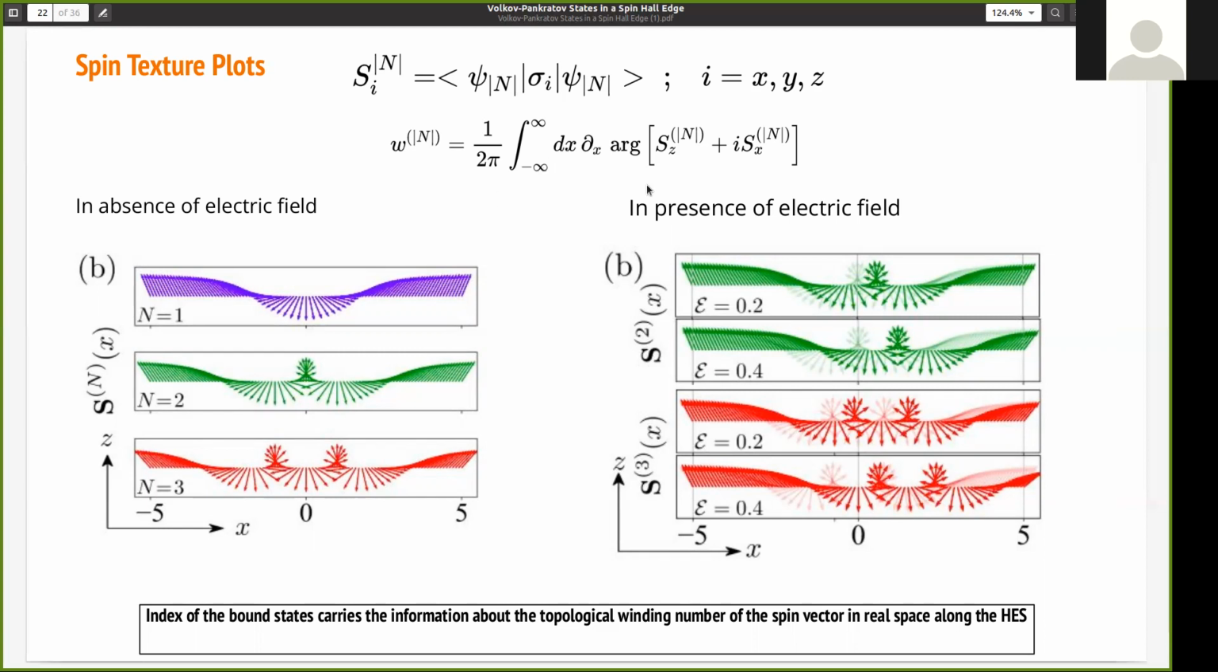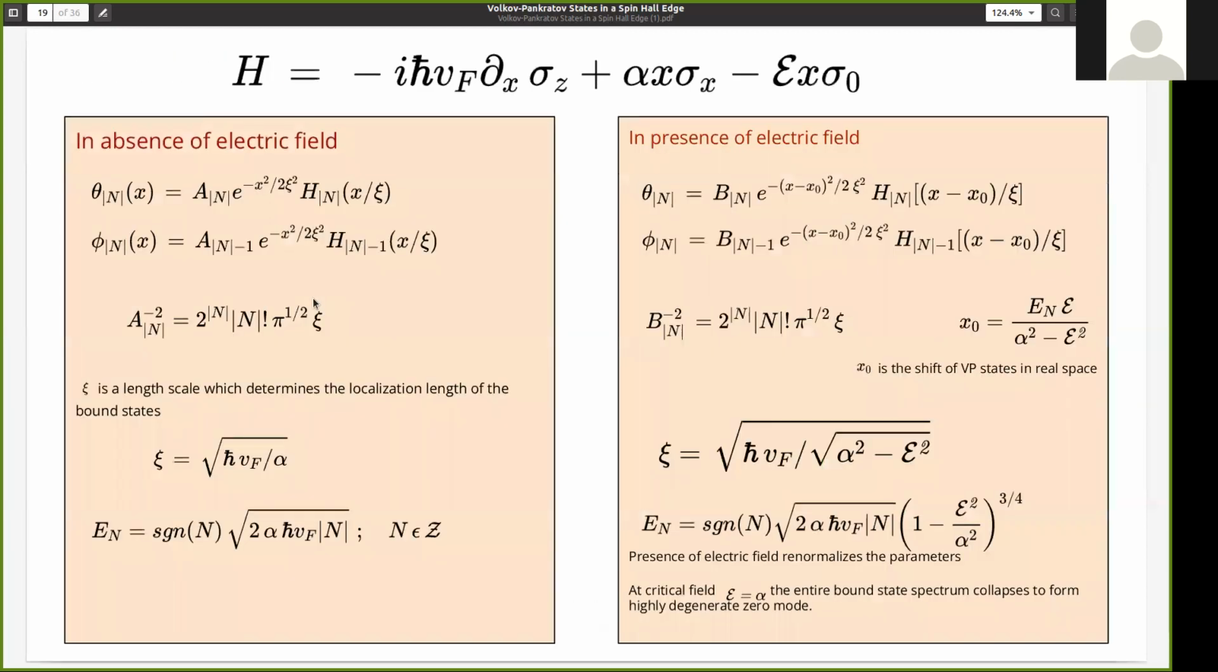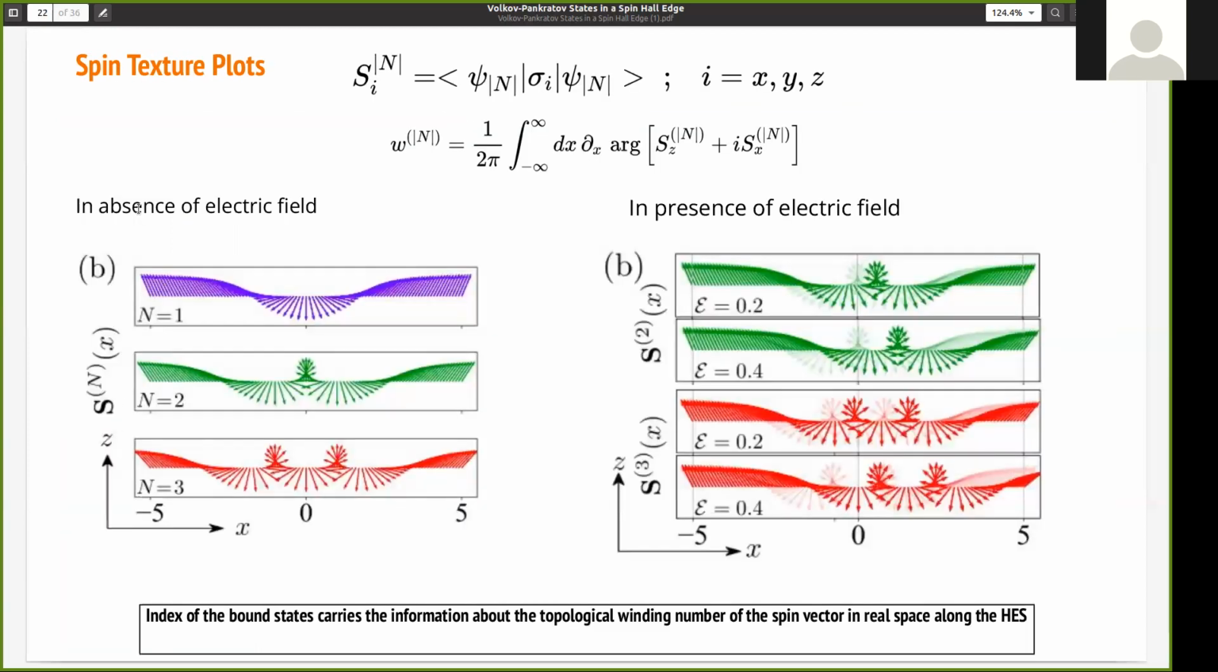Now, when we apply an electric field, you can see there is a clear shift of these winding centers, and as we increase the electric field, the shift is more and more. This is because these winding centers are basically given by the zeros of the Hermite polynomials. You can see this from the equations for theta and phi. In the presence of an electric field, these Hermite polynomials are shifted. Therefore, the winding centers are also shifted.